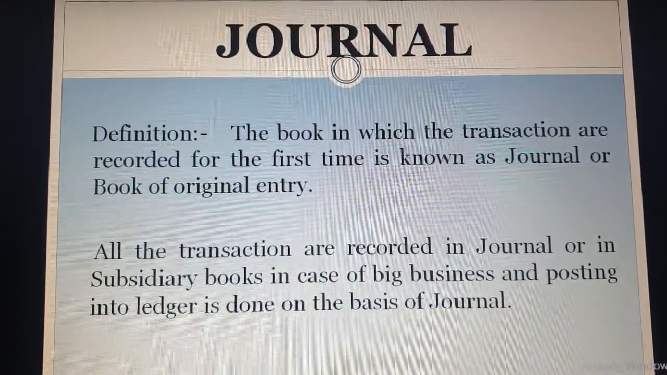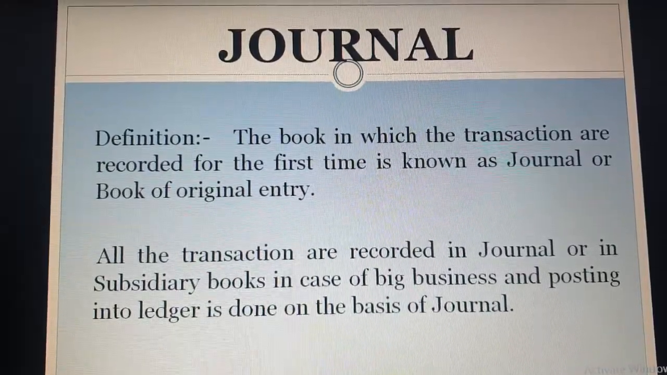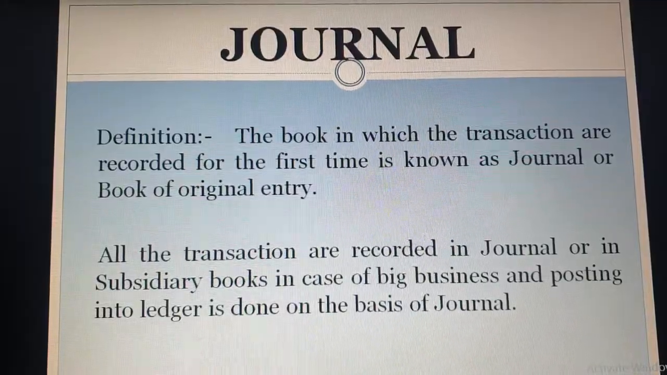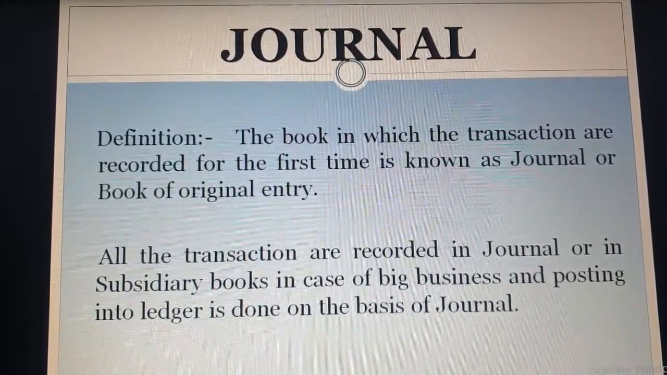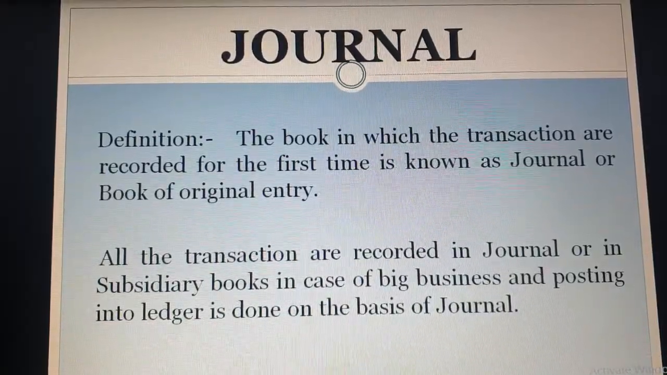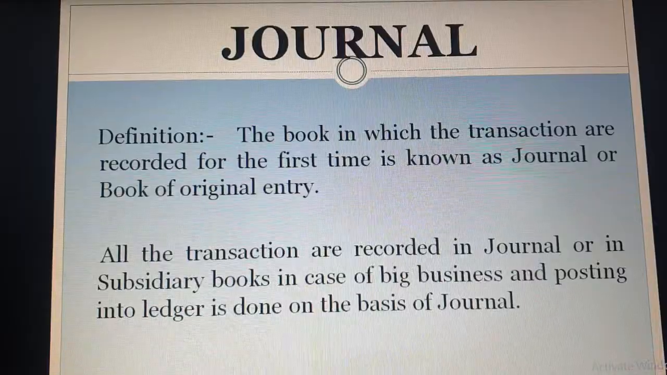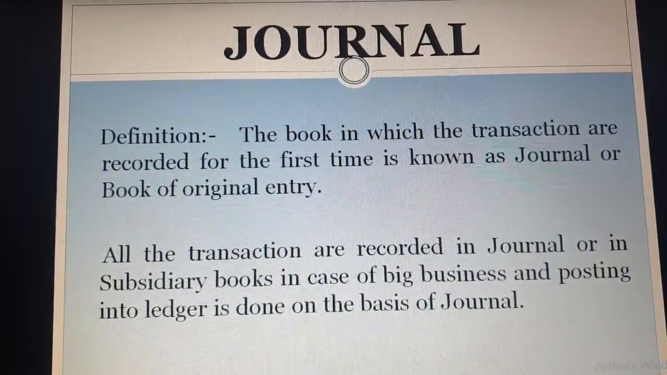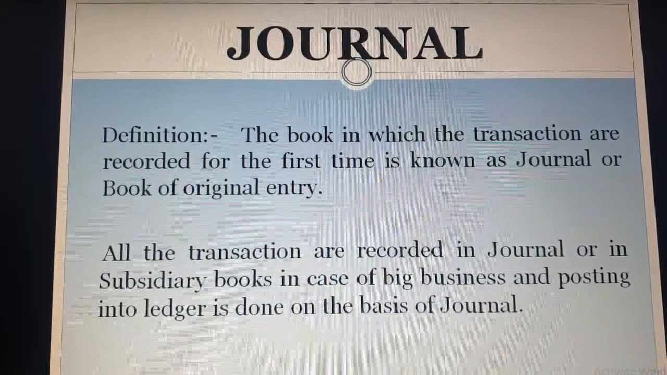As I already told you, first of all we have to record the transaction in the books of account. So the book in which the transactions are recorded for the first time is known as journal or books of original entry. So journal is also known as books of original entry. And why is it books of original entry? Because first of all transactions are recorded in journal.